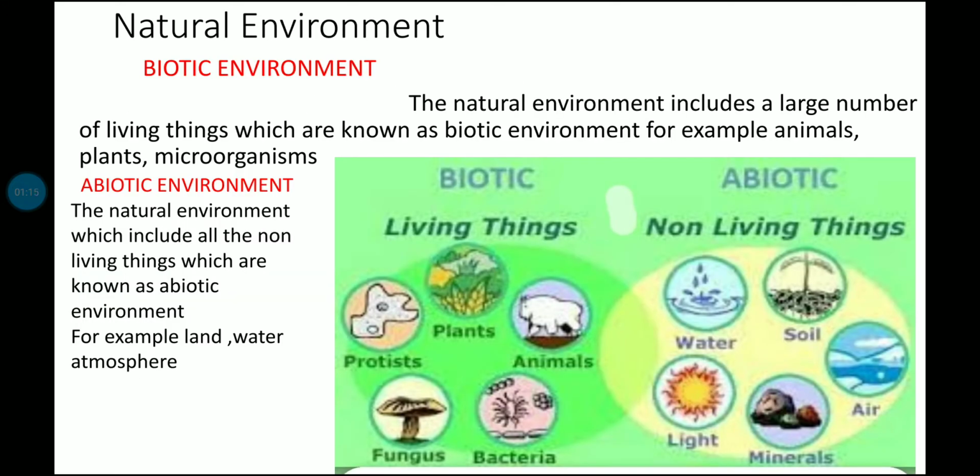The natural environment is also divided into two groups: biotic environment and abiotic environment. Biotic environment. The natural environment includes a large number of living things which are known as the biotic environment. For example, animals, plants, microorganisms, etc. Abiotic environment. The natural environment also includes all the non-living things, which are known as the abiotic environment. For example, land, water, atmosphere.